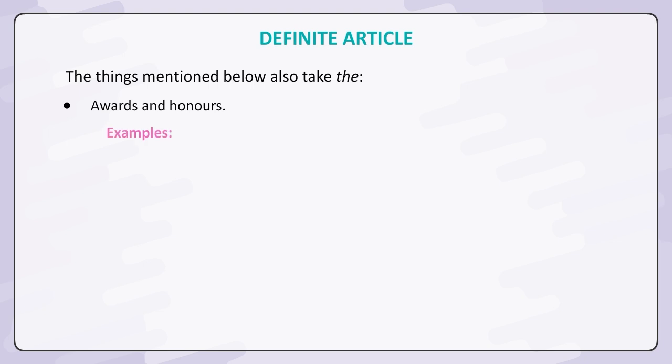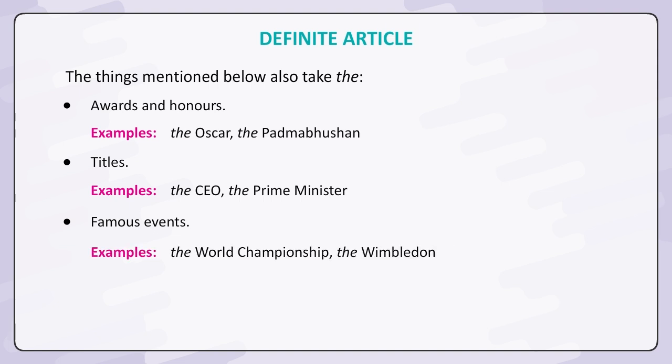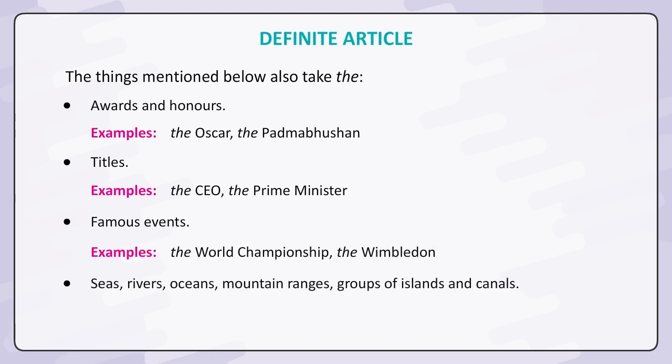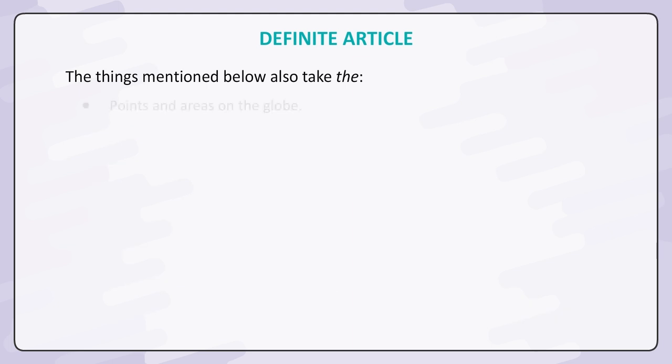Awards and honors. Examples: the Oscar, the Padma Bhushan. Titles. Examples: the CEO, the Prime Minister. Famous events. Examples: the World Championship, the Wimbledon. Seas, rivers, oceans, mountain ranges, groups of islands and canals. Examples: the Indian Ocean, the Ganga, the Himalayas, the Lakshadweep.